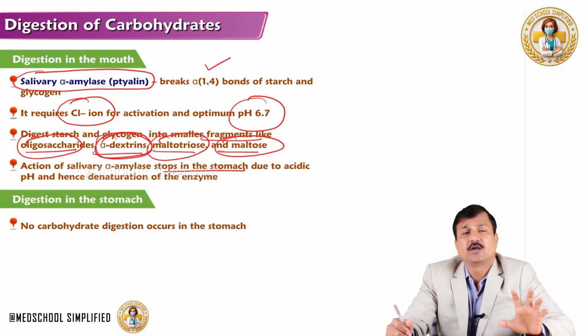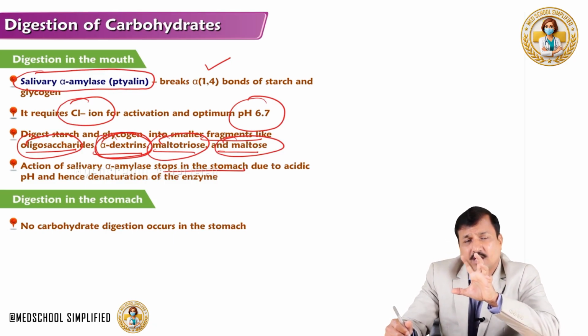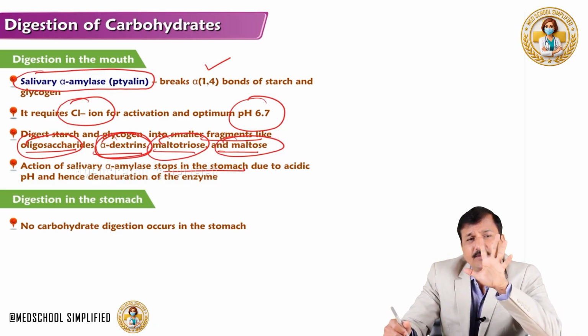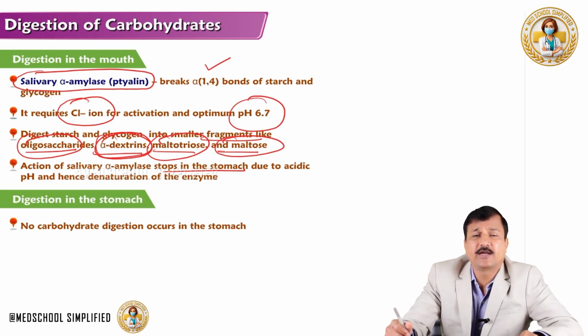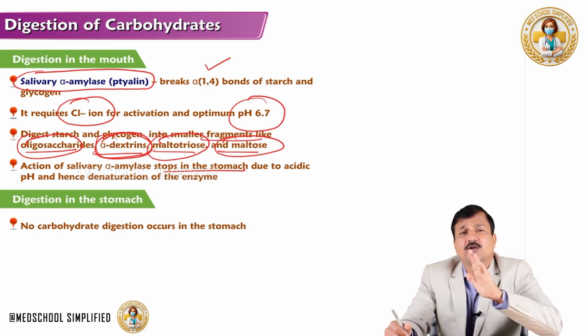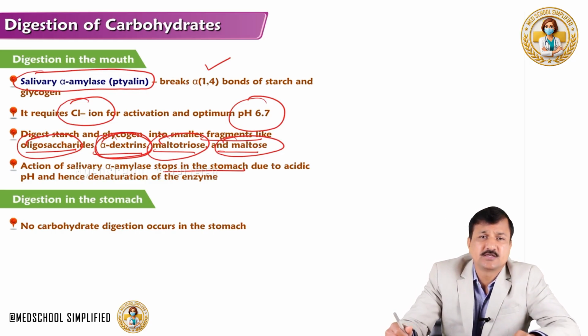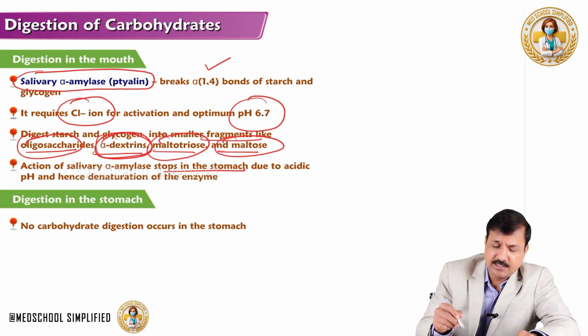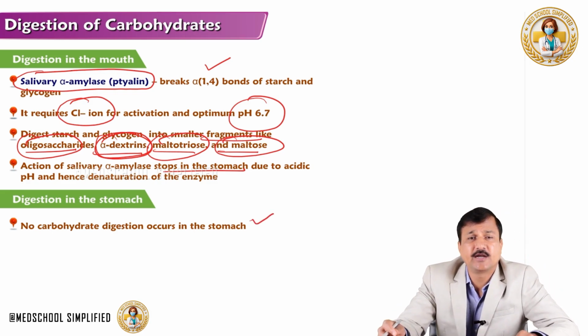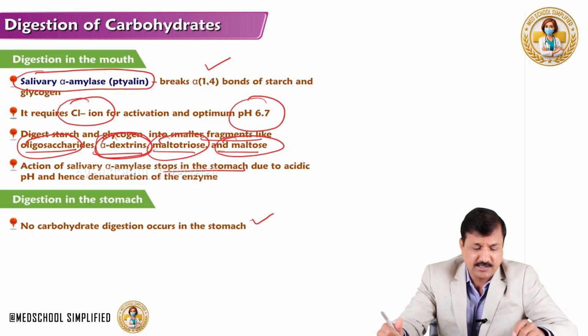So, that's how digestion of carbohydrates in the stomach will be stopped by the action of hydrochloric acid on salivary alpha amylase. So, salivary alpha amylase does not have any function in the stomach. Now there is no digestion of carbohydrate in the stomach because the stomach is not releasing any carbohydrate digestive enzyme.